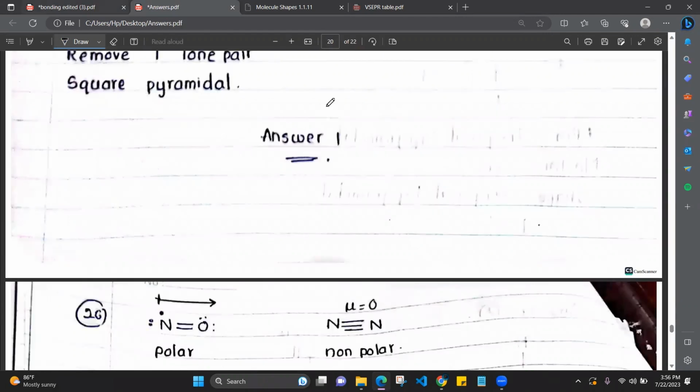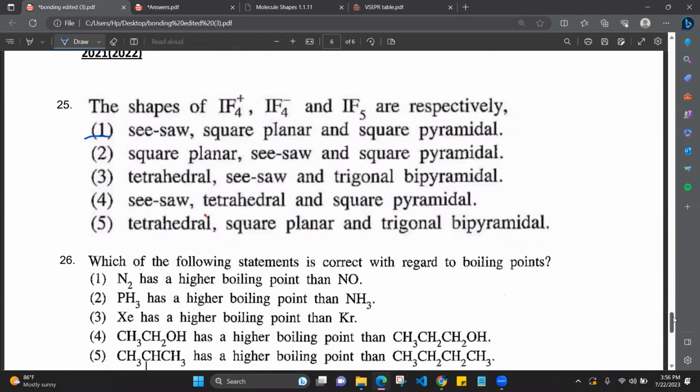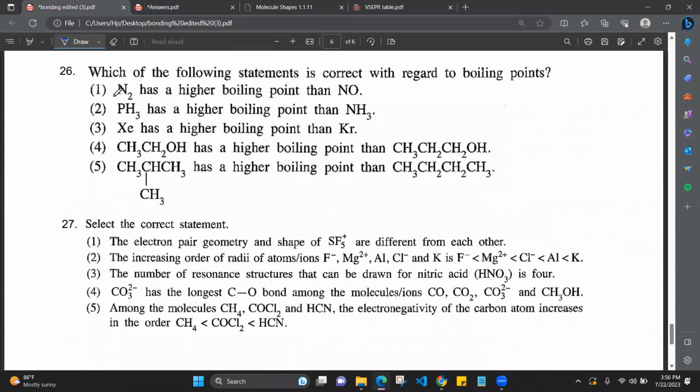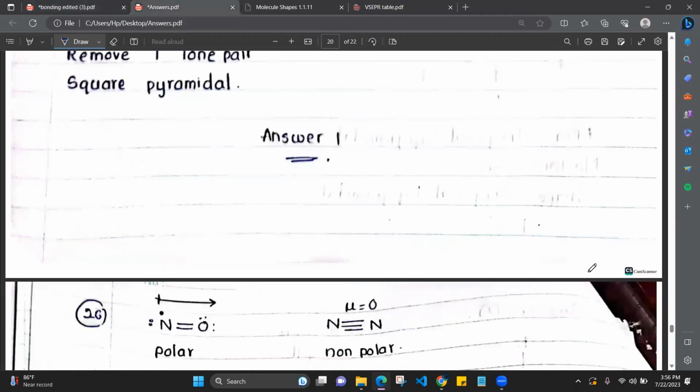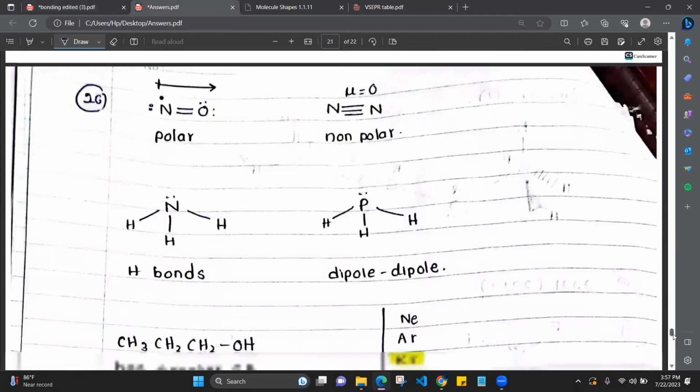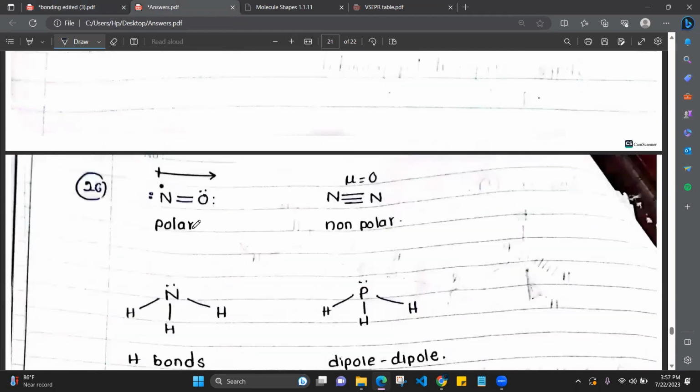Right. Then the next one, which of the following statements is correct regarding the boiling points? Now, boiling points means 3 things. What is the theory? Intermolecular interactions, molecular weight, and surface area, right? So N2 and NO. First, we'll consider the intermolecular interactions. This is polar, this is non-polar, right? So N2 has a zero dipole moment.